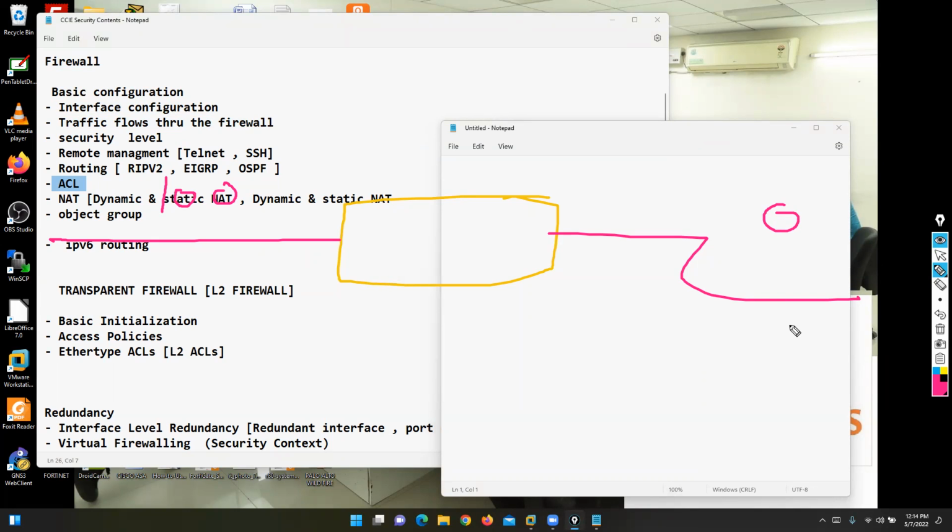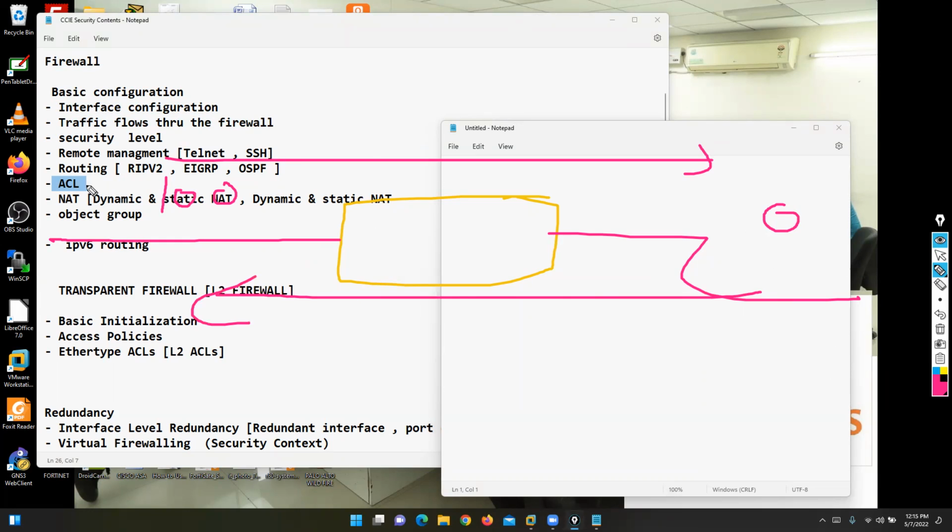So by default, traffic is allowed from higher to lower. No need to configure any ACL rule. It's allowed by default. But in case you want to allow traffic from outside to inside, from a lower security level to a higher security level, then you need to configure an ACL rule. That is the requirement. Is my point clear, Ibrahim, Narendra, Munral?